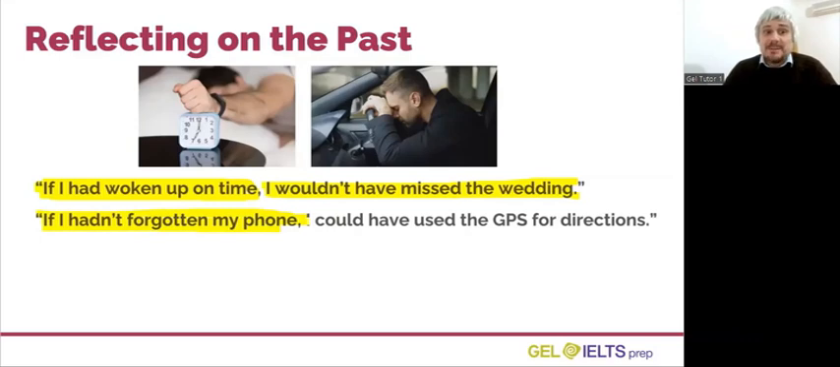Simon says, "If I hadn't forgotten my phone, I could have used the GPS for directions." Look at the next question below the video and choose yes or no. Could Simon use the GPS for directions? The answer is no. He couldn't use the GPS for directions because the GPS was at home on his phone. So this is not a real result.